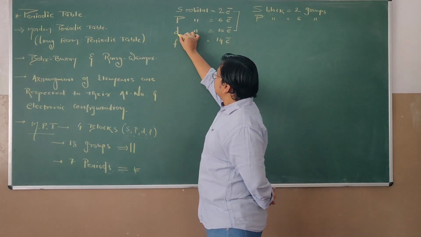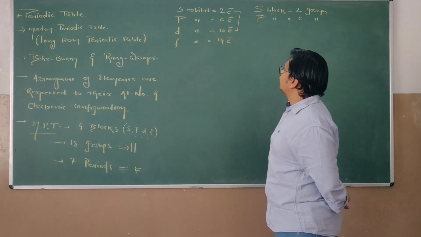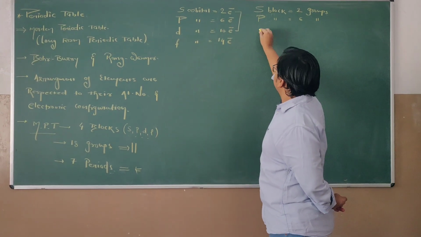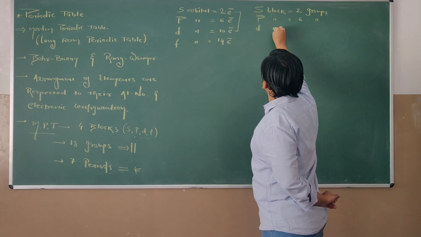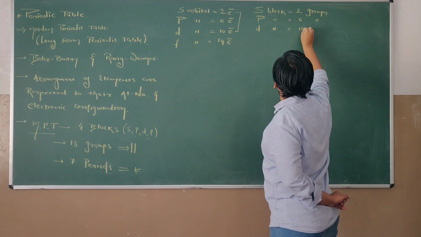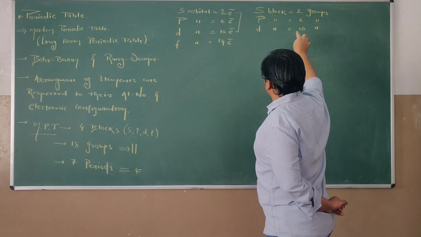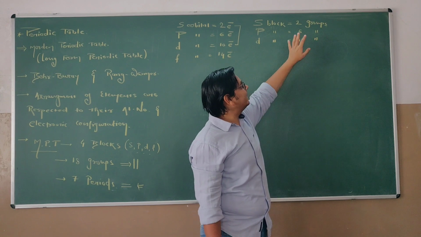The D orbital has the capacity to accommodate 10 electrons, so the D block must contain 10 groups. So the total is 18 groups.